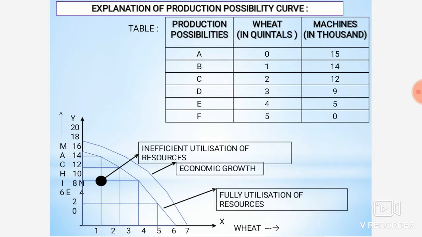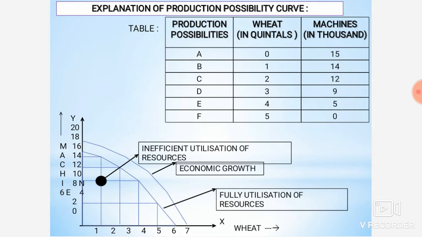But next, what happens in the B case? You are producing 1 quintal wheat, and then you have to reduce the machines. Means if you start to produce one thing, then the other has to be reduced. In C you will see 2 quintals are being produced, so here the machines go down, means now 12,000 machines are being produced instead of 14 or 15,000.